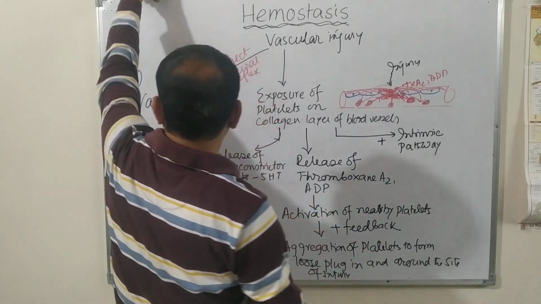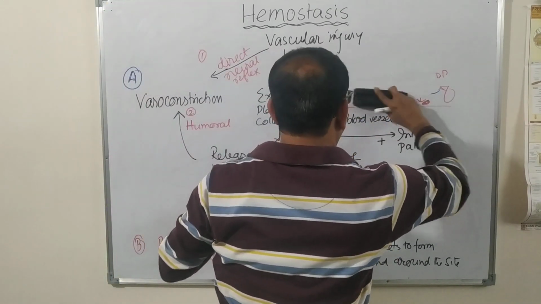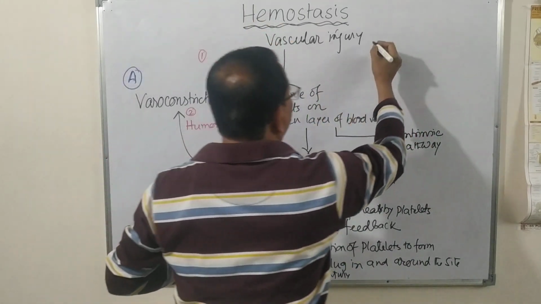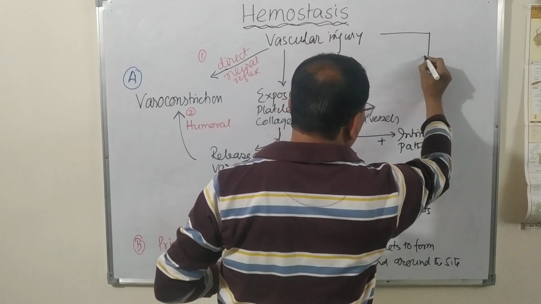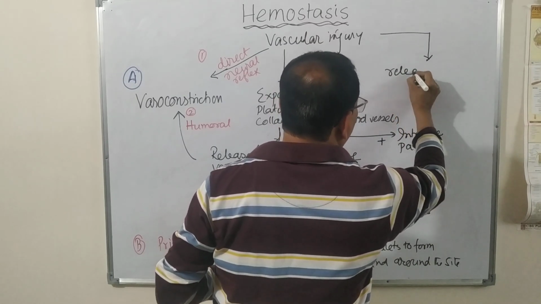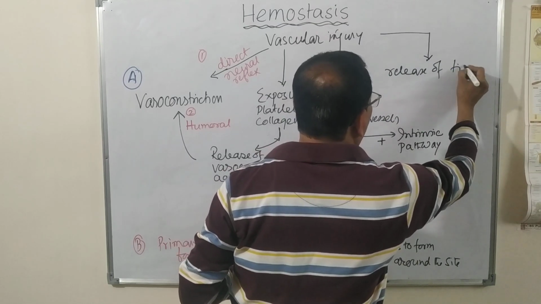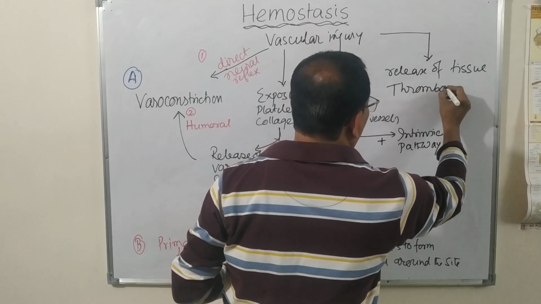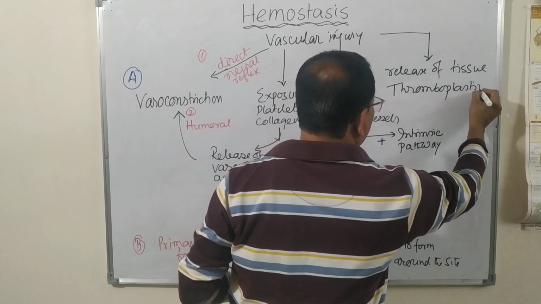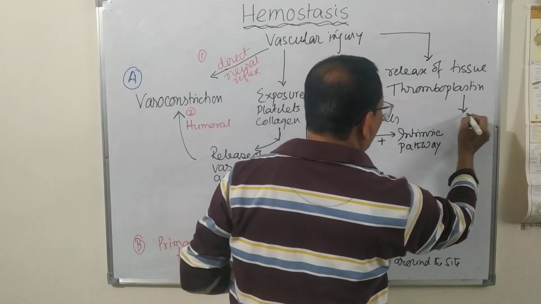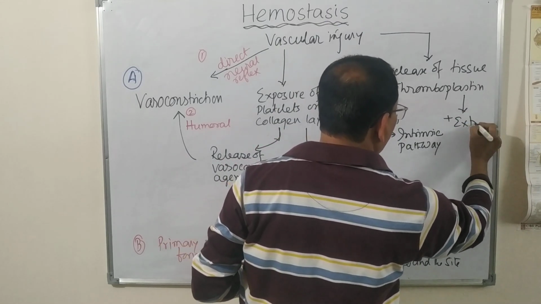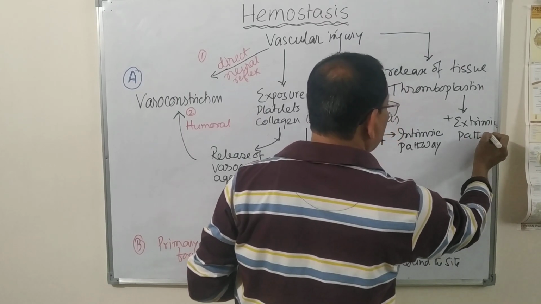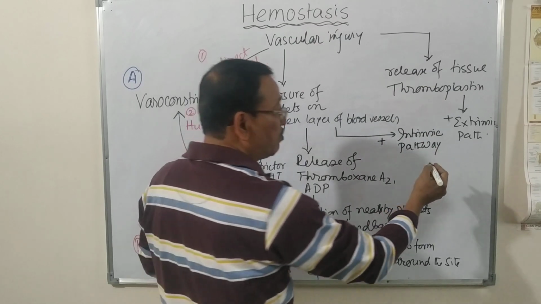On the other hand, this vascular injury also results in the release of tissue thromboplastin, and this tissue thromboplastin will stimulate the extrinsic pathway of the blood coagulation. So details of these things I will discuss in my next video.